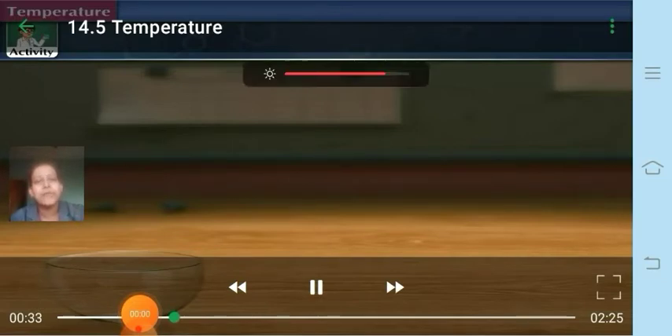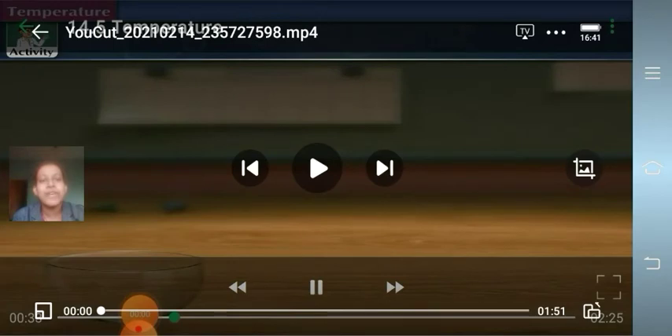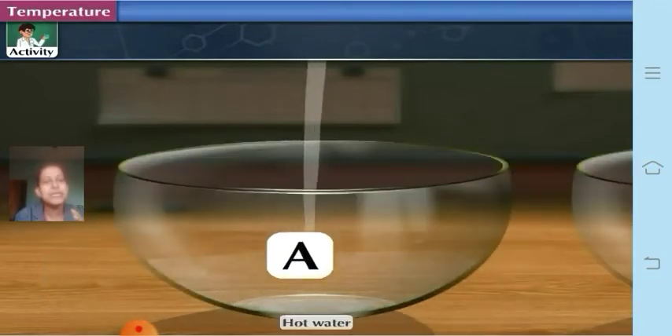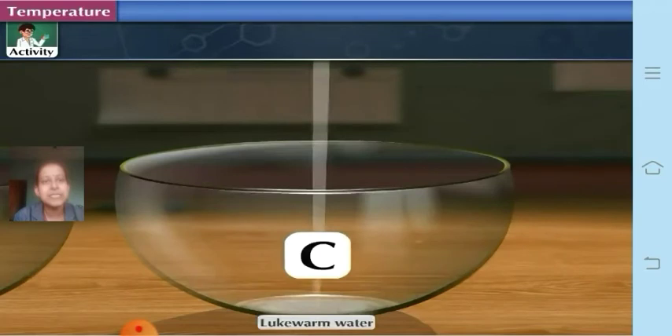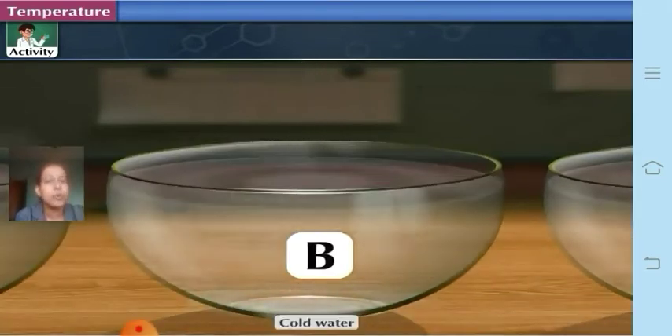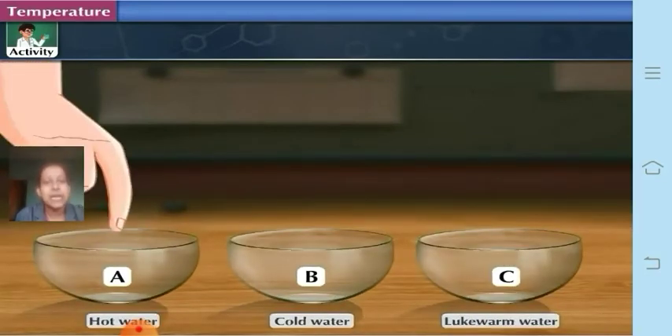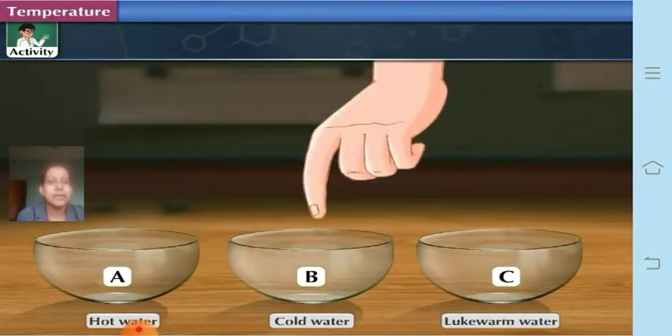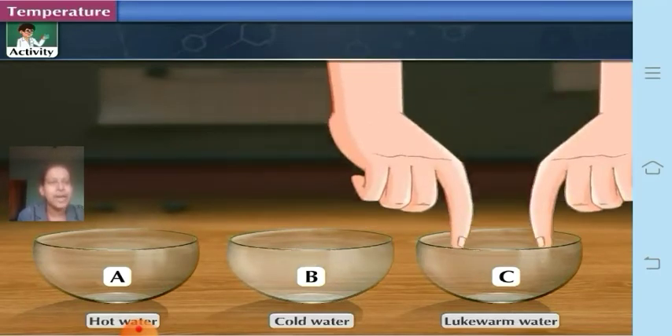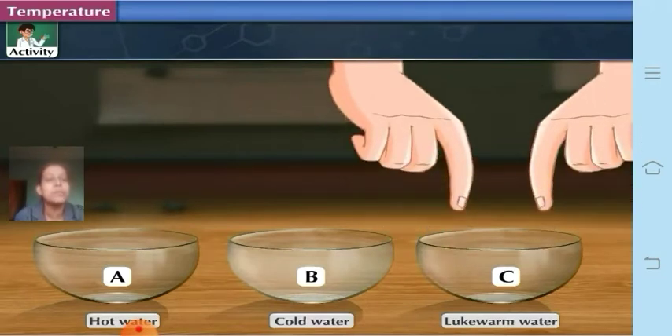Through this you will come to know why we say that the sense of touch is relative. For that we take 3 bowls and label them as A, B, C. In the first bowl, A, we take some hot water. In C, we put lukewarm water, and in B, we put cold water. Now we place the right hand in the hot water and the left hand in the cold water. And now together we will put both in the lukewarm water.